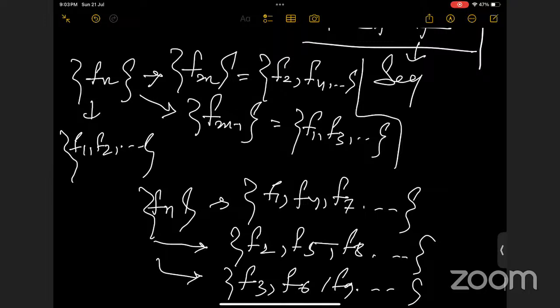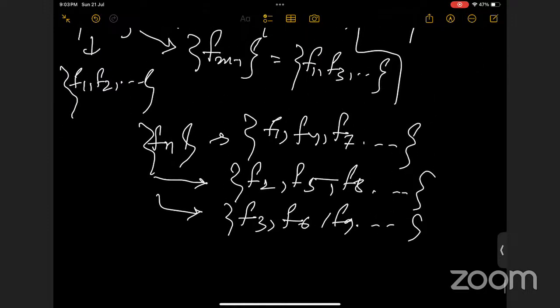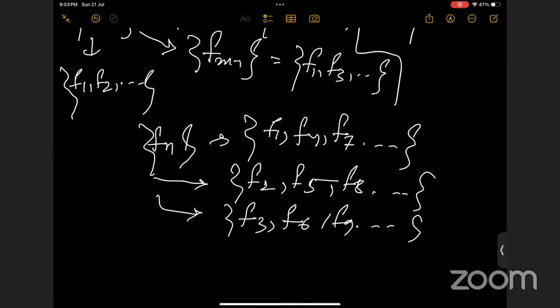Not necessarily do you have to take the even and odd basis. Ma'am, a sequence can only be a function, but a subsequence need not be a function, right, ma'am? No. This is a function in this domain. The subsequence is a function in this domain. For this, the domain is 1, 4, 7. So the function is the same, but in a subsequence the domain can be different. Yes, the domain is different, but this is a function.